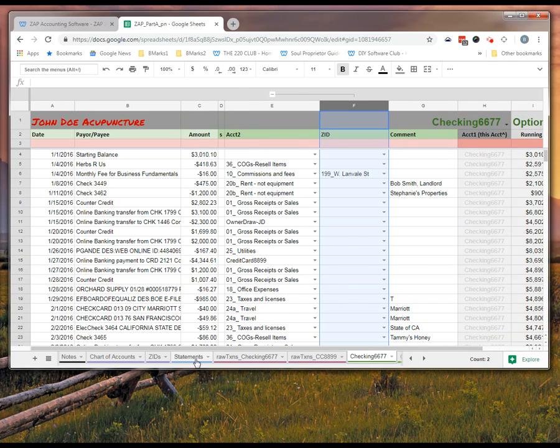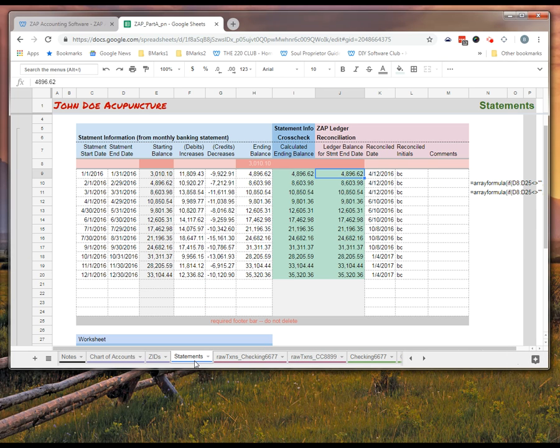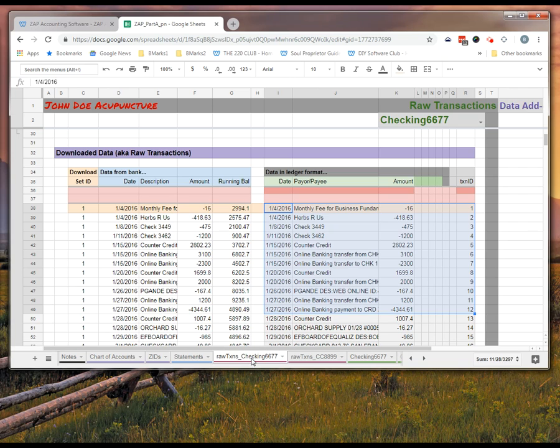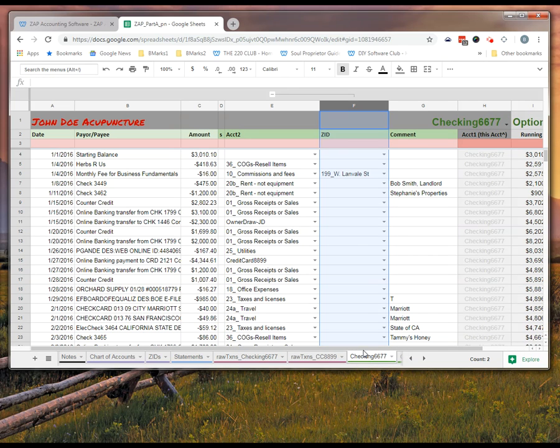Okay. So we have a Statements tab, which has the header information of the statement. Then you go get your raw transaction information from your bank. You manually download it. You manually cut and paste it in here. It maps it over to here. Then you manually paste it over into the ledger itself. You assign categories, and you're done. Now, it sounds like a lot of steps. Once you get used to it, that whole process, the downloading, manual importing, and getting over to categorization, could take as little as 60 to 90 seconds.